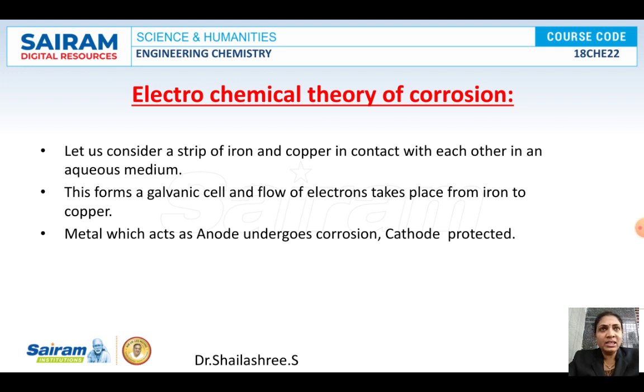You can also think about the Delhi pillar. It was made a few centuries before. It is in an open place, exposed to atmospheric air and moisture, and of course the sun's heat. It is in an open place, but still it has not got corroded.